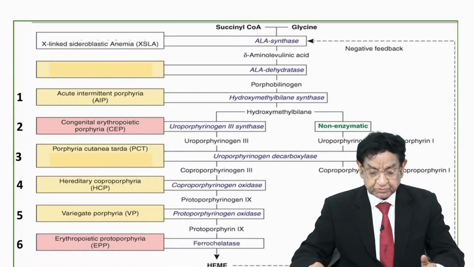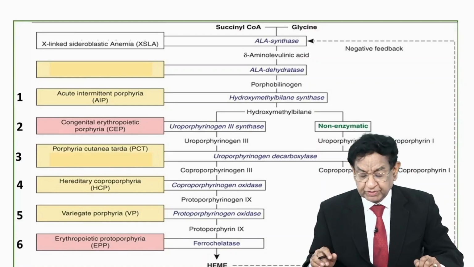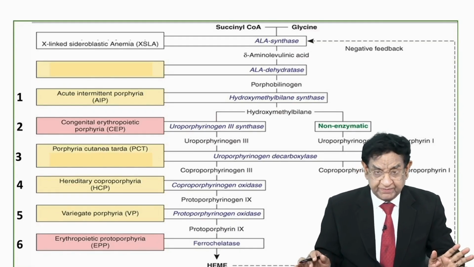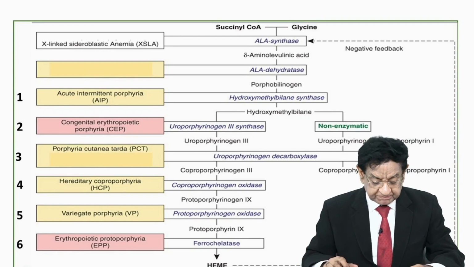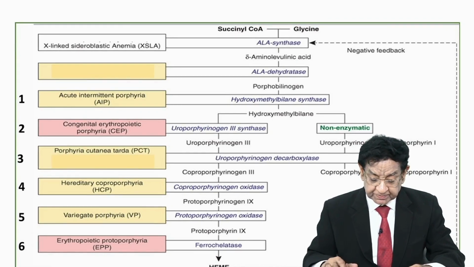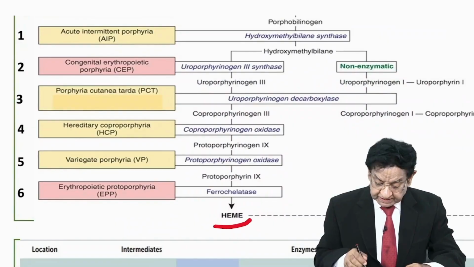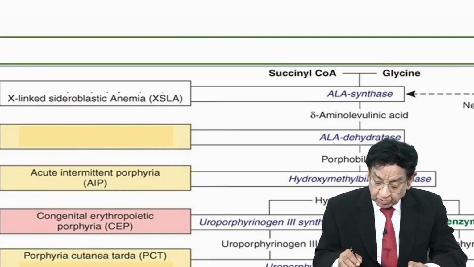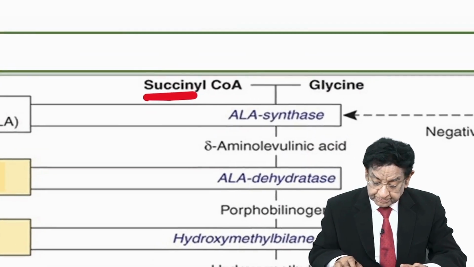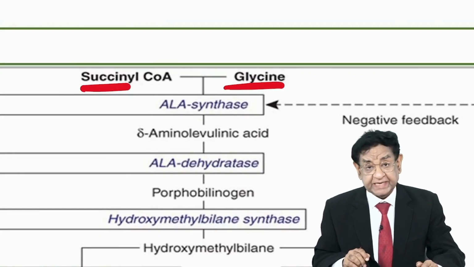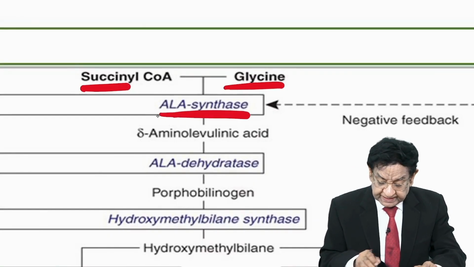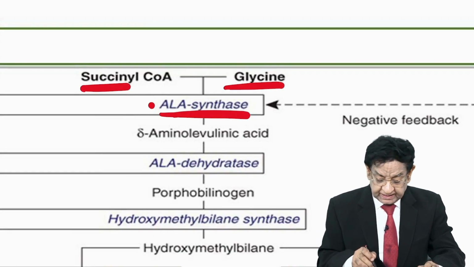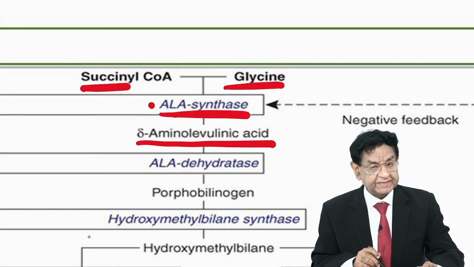Now, it is essential to understand the biochemistry, without which you will never understand what porphyria is. Well, it's a really dangerous table, difficult to remember, but don't worry, I'll make it very, very simple for you. But first, let me make it clear to you how this heme synthesis occurs. It starts from succinyl coenzyme A. It combines with glycine. The enzyme involved is ALA synthase, and this is the most important, a rate limiting enzyme, and that makes delta aminolevulinic acid.